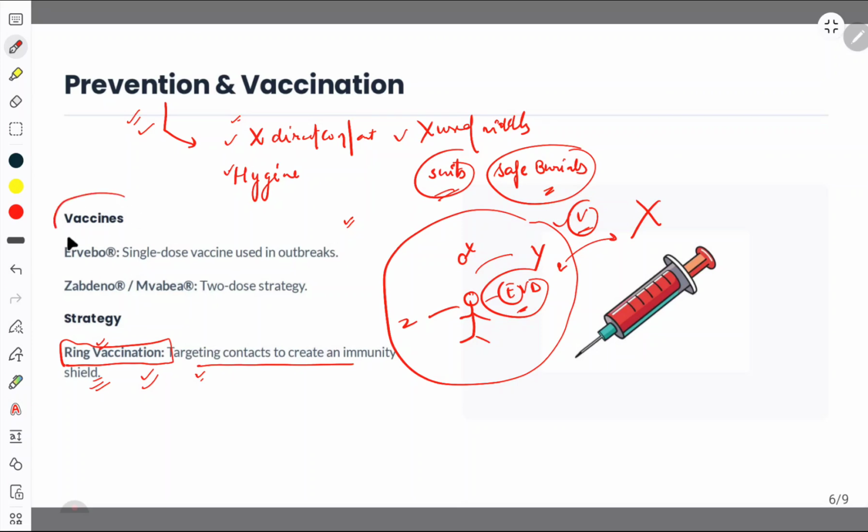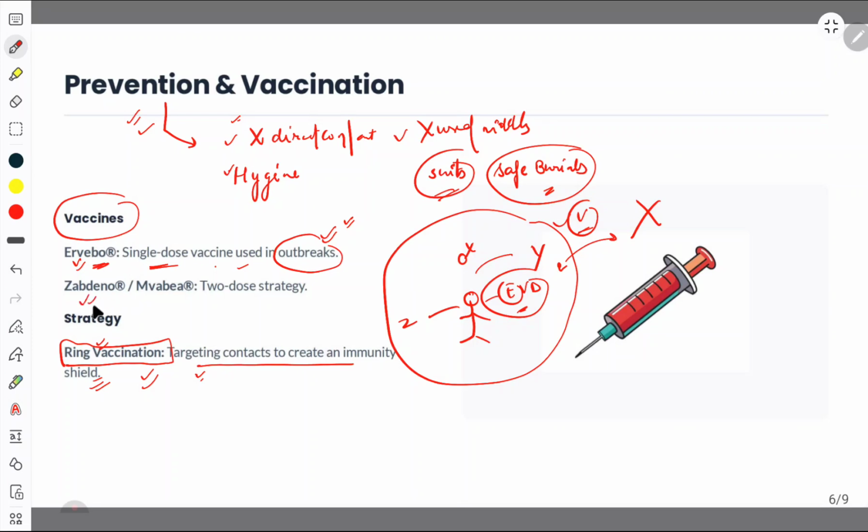What are the vaccines available? The very first vaccine is Ervebo. Ervebo is a single dose vaccine used in outbreaks. So especially at the time of outbreaks, this vaccine is used. In the case of this virus, which is recently in the news and was declared by the World Health Organization, the same things will be applied.